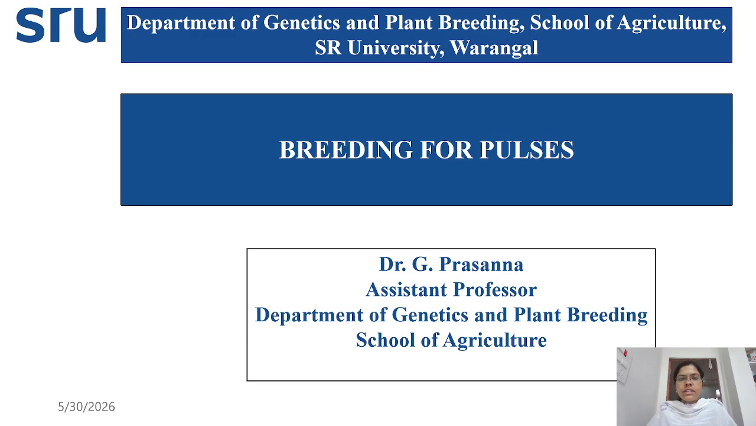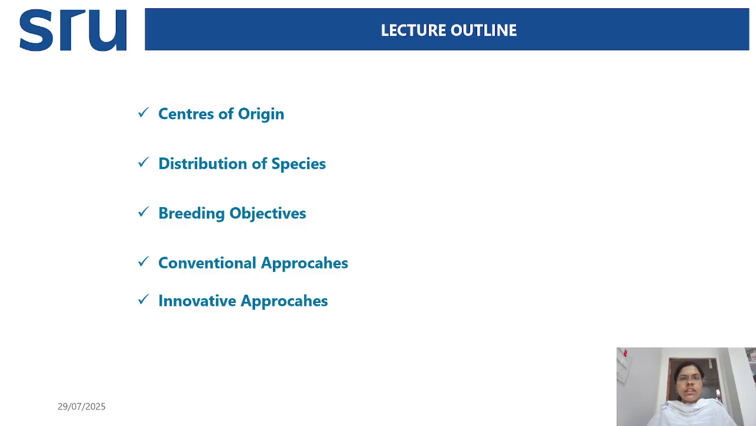Myself, Dr. G. Prasanna, working as an assistant professor in the Department of Genetics and Plant Breeding at School of Agriculture, SR University, Warangal. Today, we'll discuss the most important topic, that is breeding for pulses. In this, we'll discuss red gram, black gram, green gram, and soybean. So, these are the lecture outlines.